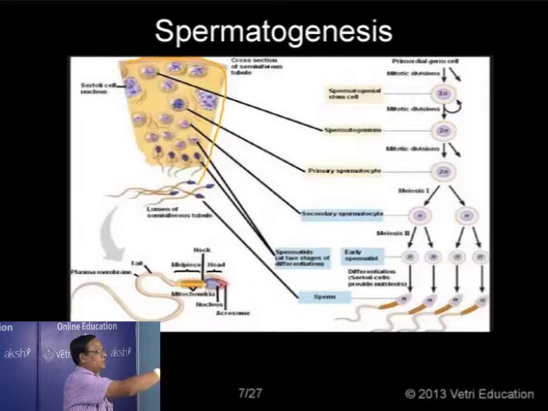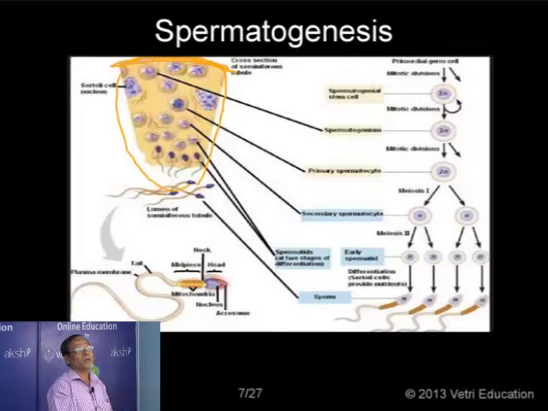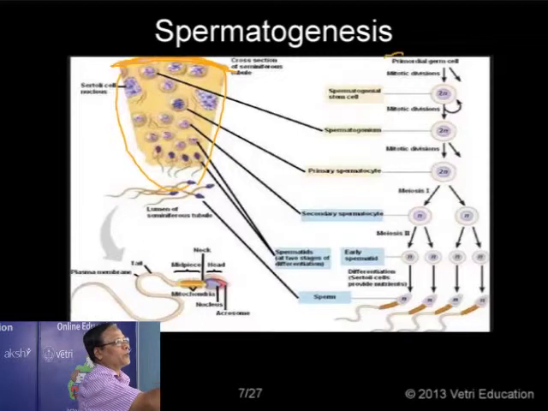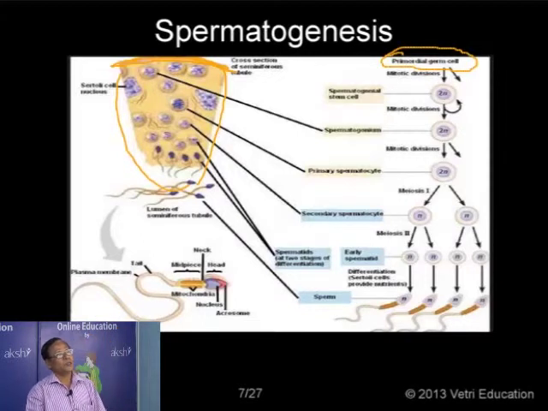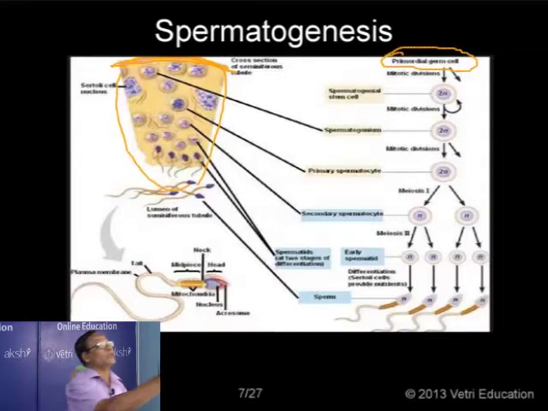This is the seminiferous tubule and the outer covering of the seminiferous tubule. And we have, I mentioned already, the primordial germ cells. Primordial means the forerunner germ cells. They are undergoing repeated mitotic division. You see that one, repeated mitotic division.